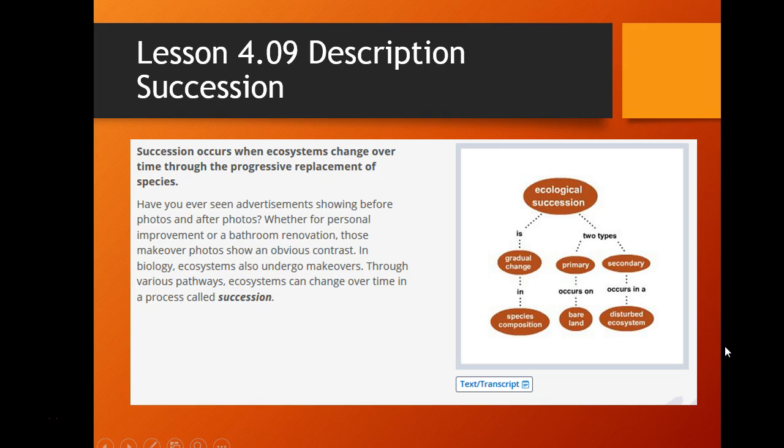So succession is basically the gradual change in species composition in an ecosystem. When we talk about species composition, we're talking about the species makeup. So with succession, what happens is that there is a change in what species are making up that ecosystem. There are actually two types of successions we're going to be talking about today. We'll be talking about the primary succession as well as the secondary succession.